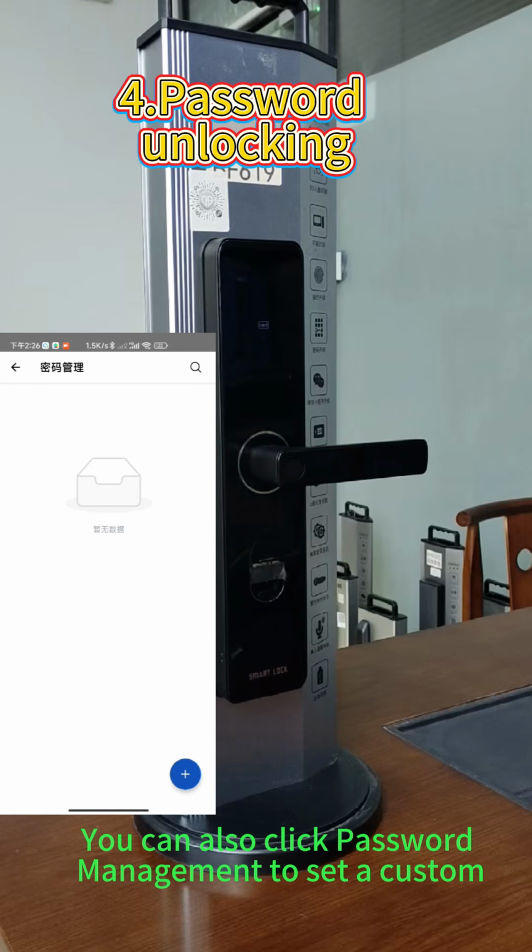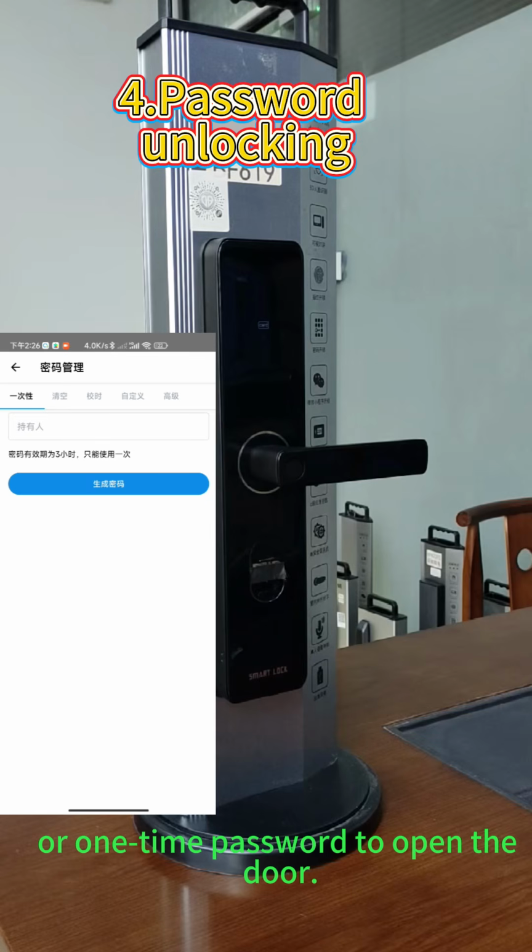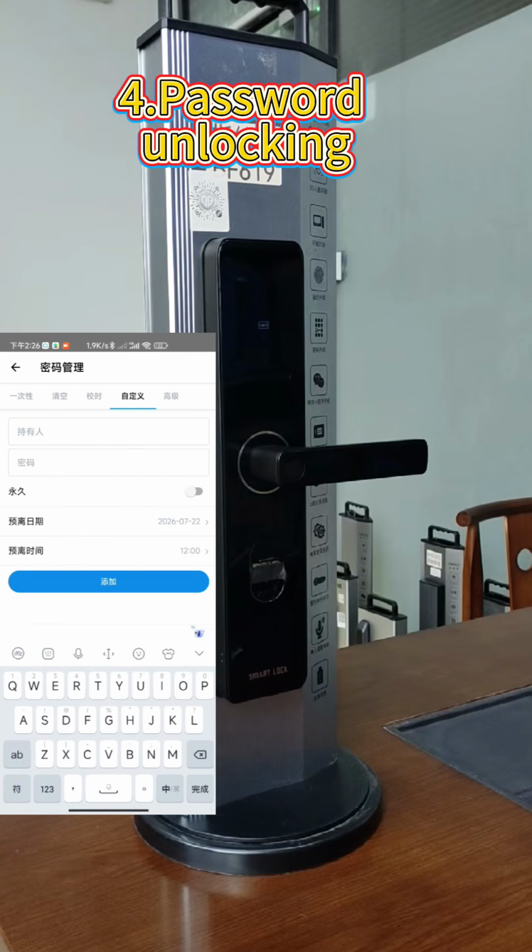You can also click Password Management to set a custom or one-time password to open the door.